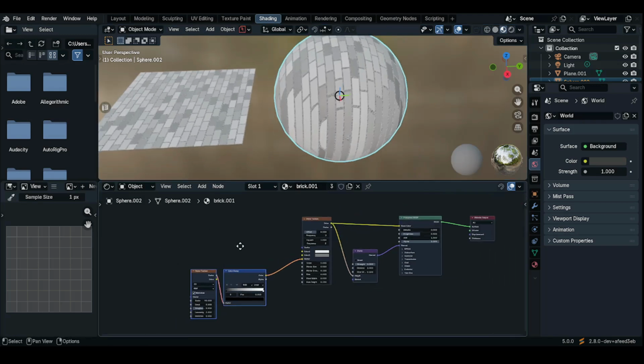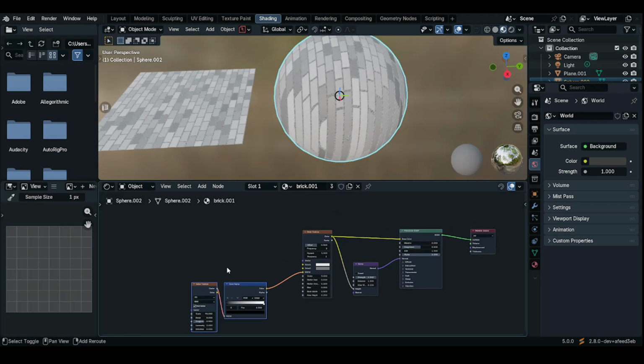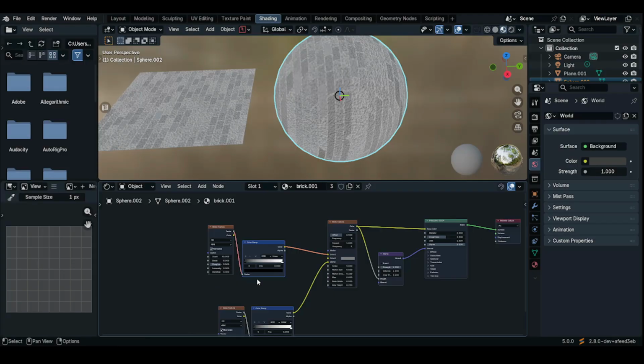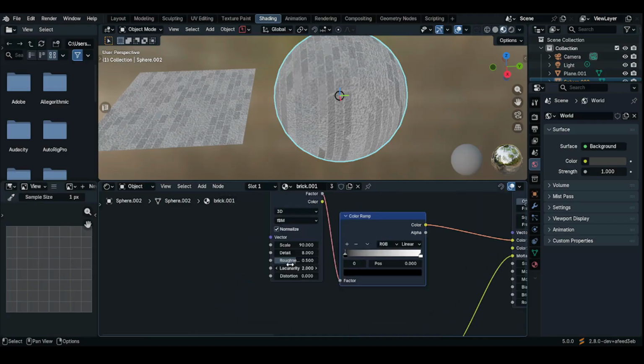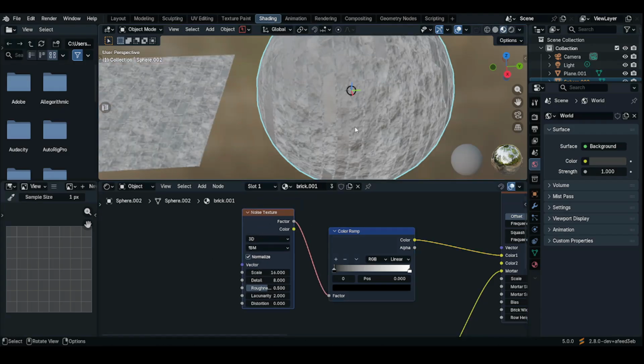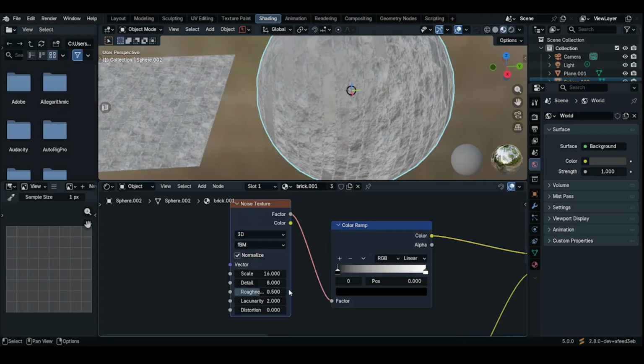Okay, duplicate this and then connect the color to this color as well. But we're going to decrease the scale to maybe a scale of 16, and then a detail of 3.